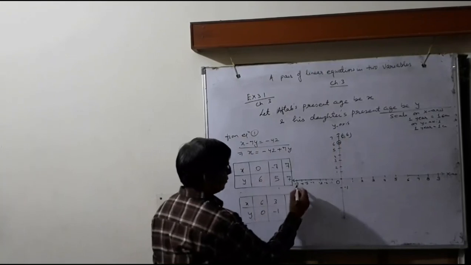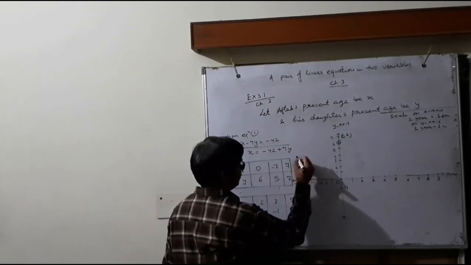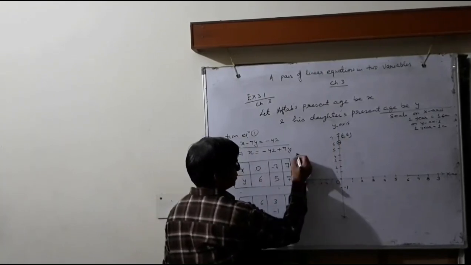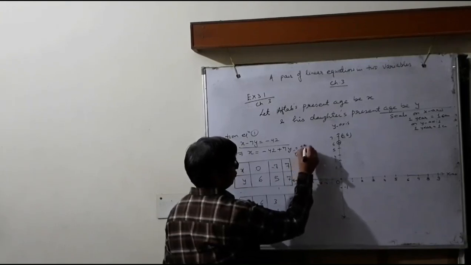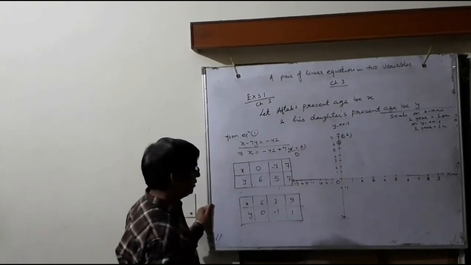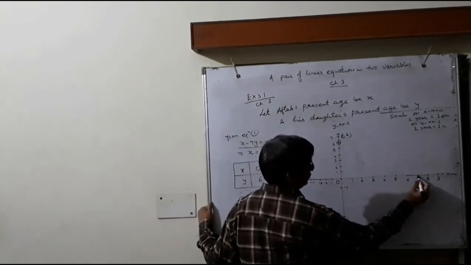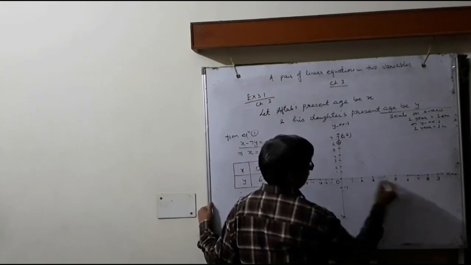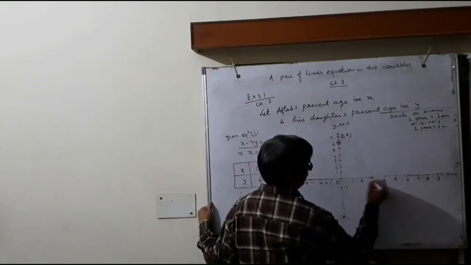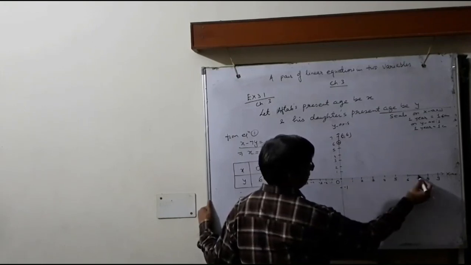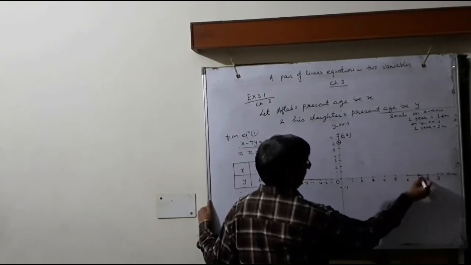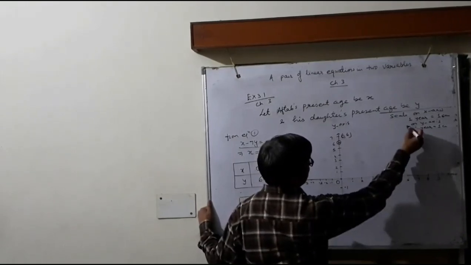-7, 5. This is -7 and this is 5. And 7, 7. This point is 7 on the x-axis. We move on the x-axis 7 and on the y-axis 7.